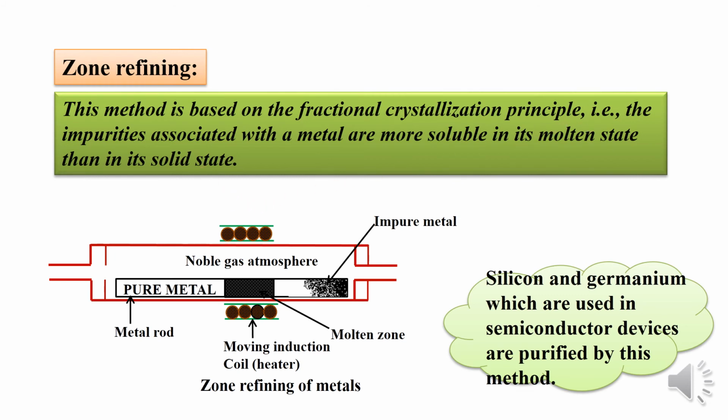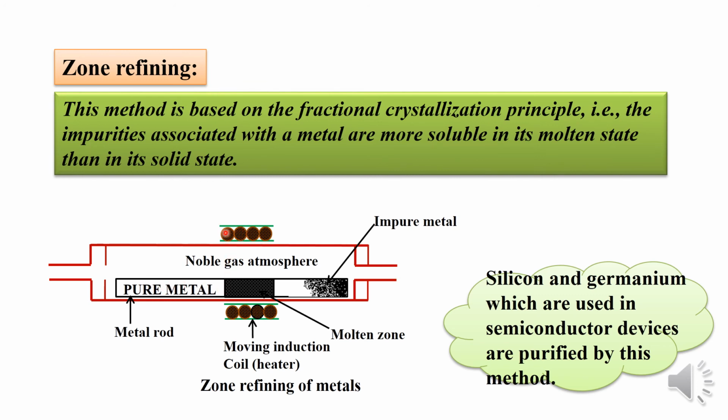During the process, the crude metal, that is the metal containing impurities, is converted into a thick rod, and that rod is encircled with a movable heating coil, or in other words a moving induction coil. It is a heater. This crude metal consists of impurity as well as pure metal.